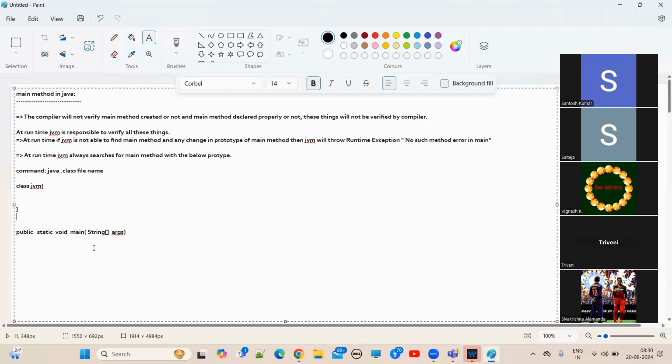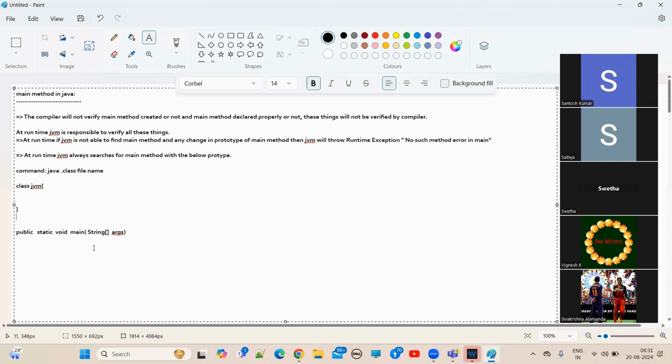So when you install the JDK, as part of the JDK you will receive the JVM, right? Let's suppose you install it in C drive. But where is our .class file? Let's suppose in D drive or E drive or F drive, somewhere it is there. Now, who will call this one? JVM will call. JVM is also some kind of Java class. Where is the Java class available? Somewhere in C drive.